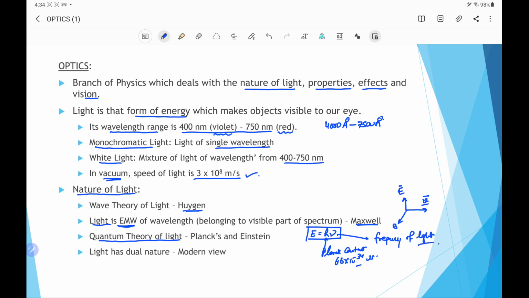After that, the modern, or current, view is that light has a dual nature. Dual nature means it has particle nature as well as wave nature. When light propagates, it is in the form of a wave, but when this wave or light interacts with matter, then the nature of light is particle nature.